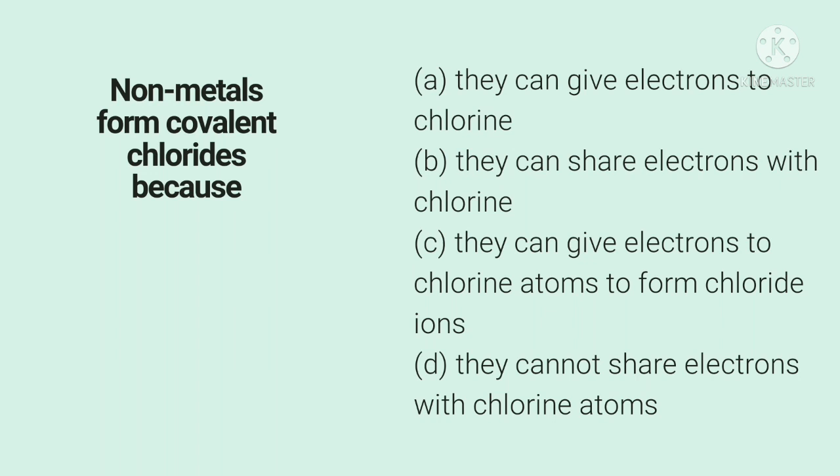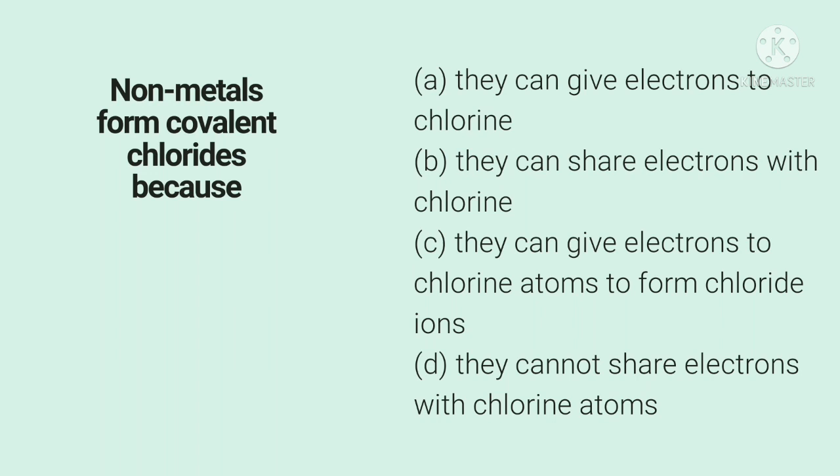Non-metals form covalent chlorides because... one thing you remember, non-metals have a shortage of electrons. They can undergo reaction only by gaining electrons or sharing their electrons with other substances. Now check out the options.